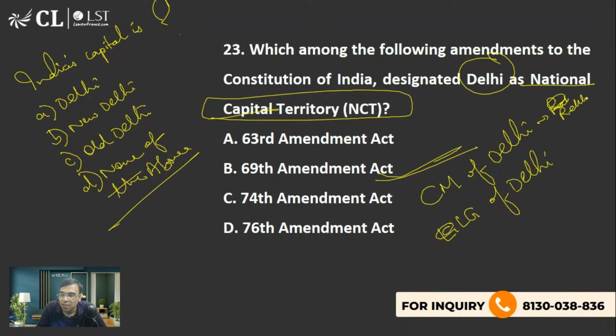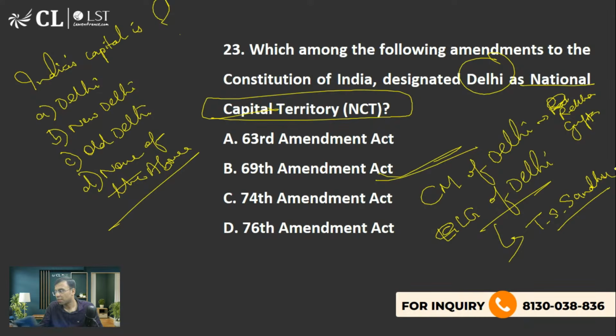And lieutenant governor, recently appointed, former Indian ambassador to America, former IFS officer, is Mr. Taranjeet Singh Sandhu, है ना. I think this is the name. Am I right? Spelling है ना, SANDHU. Yes, Taranjeet Singh Sandhu.